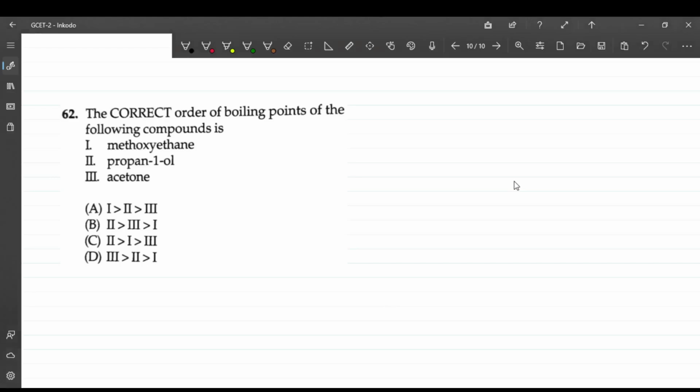Okay, the correct order of the boiling points of the following compounds. See, the structures are methoxymethane, propan-1-ol and acetone. Let's understand this. Methoxymethane is CH3OCH3. Propan-1-ol is CH3CH2CH2OH. And the last is acetone, CH3 C double bond O CH3.